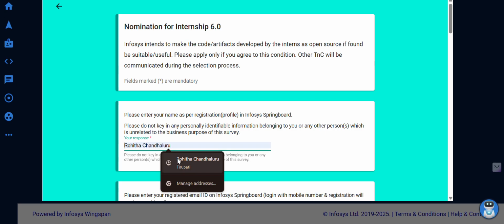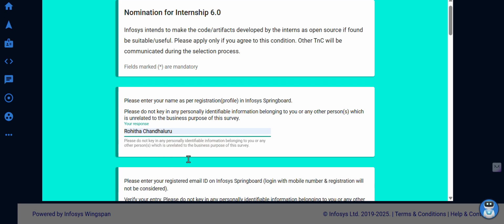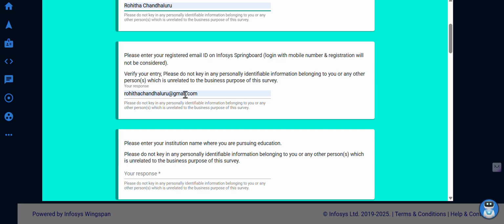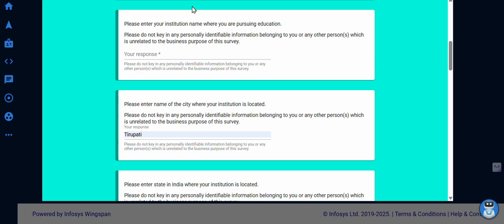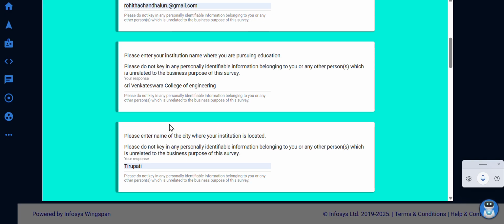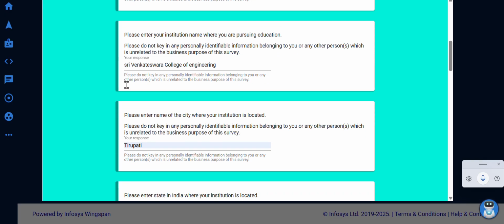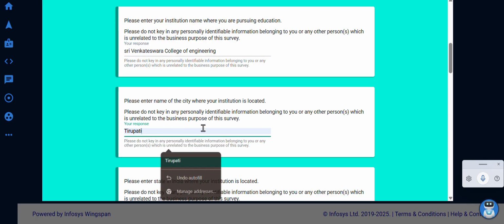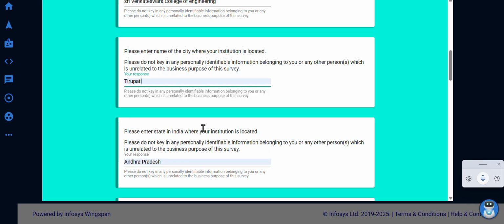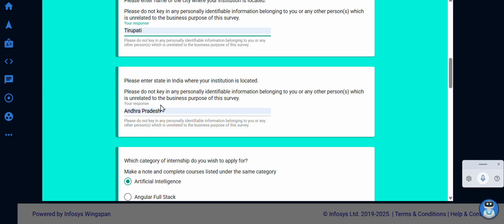Please enter your name as per the registration. I entered my name, and after that you have to enter your mail account. After that you have to enter this requirement. So yes guys, in this section you have to keep your college name over here, and you have to insert your location, I mean your city over here, and down you have to enter the state.